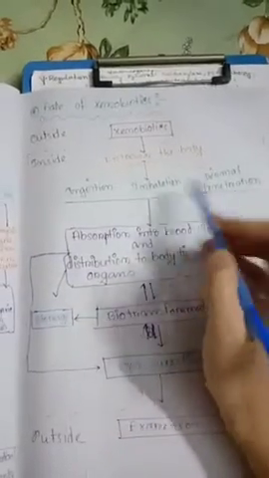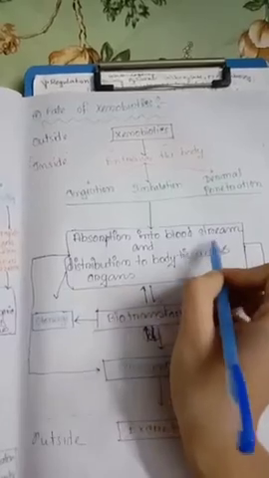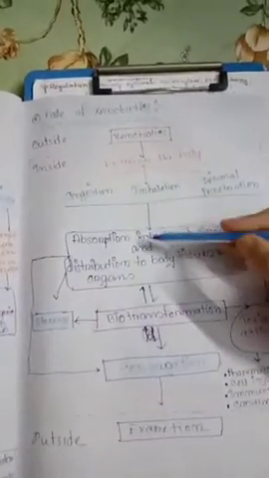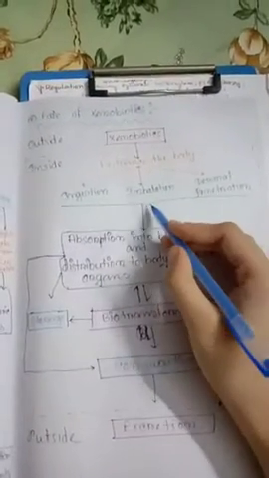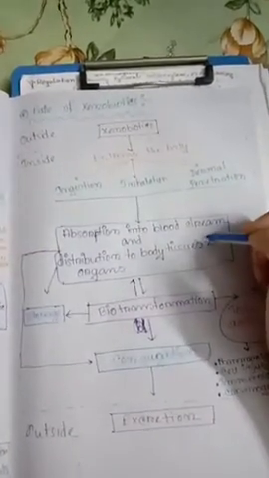Ingestion, inhalation, and dermal penetration go through absorption into the bloodstream and distribution to the blood and tissue of organs. In all three ways, xenobiotics come into our body and are absorbed through our bloodstream.